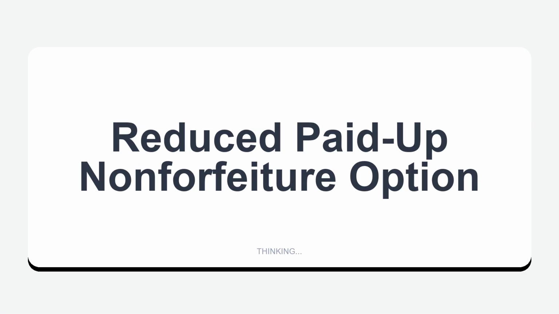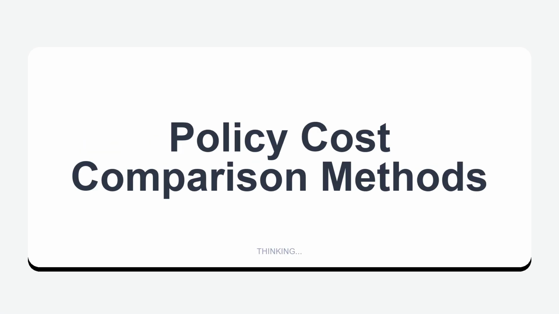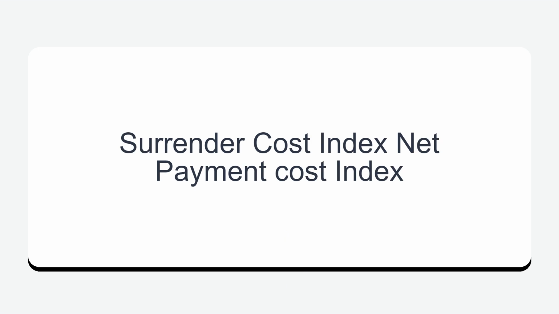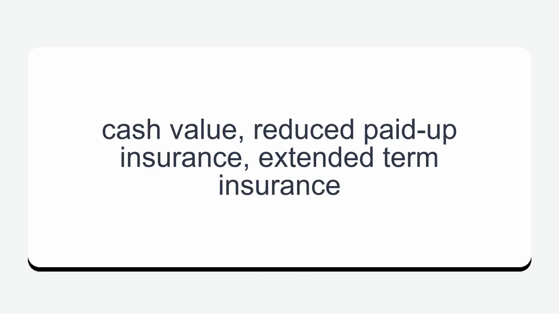Reduced paid-up non-forfeiture option: use the cash to buy as much of a paid-up policy as possible. Policy cost comparison methods: surrender cost index, net payment cost index. Non-forfeiture options: cash value, reduced paid-up insurance, extended term insurance.